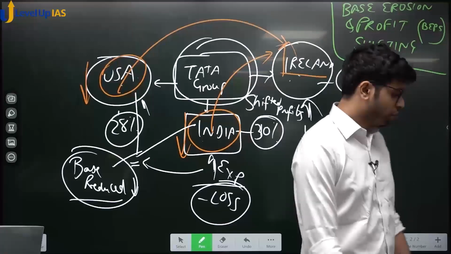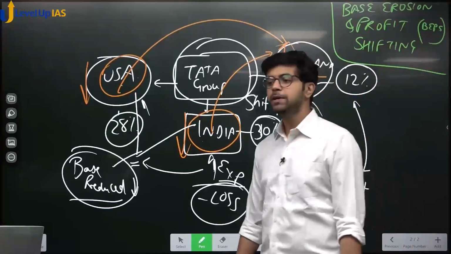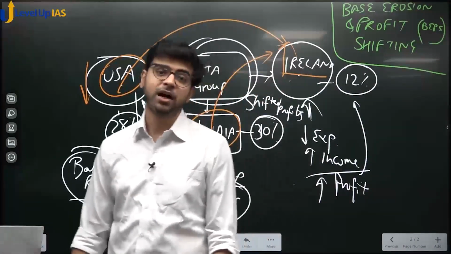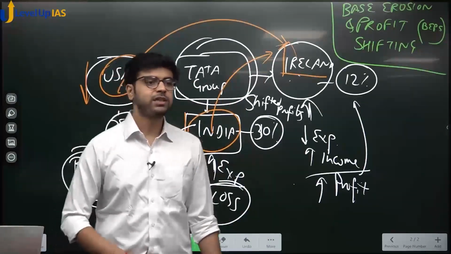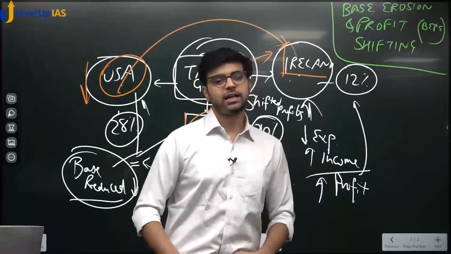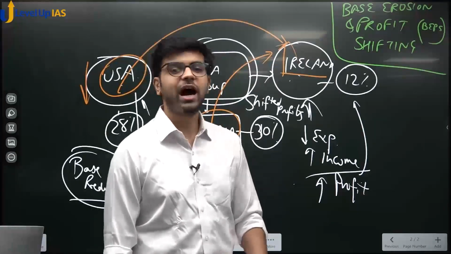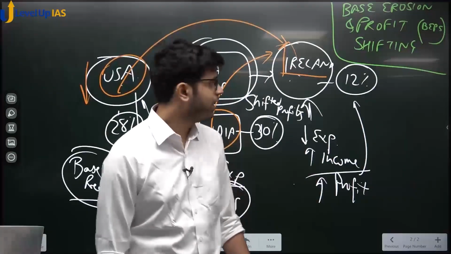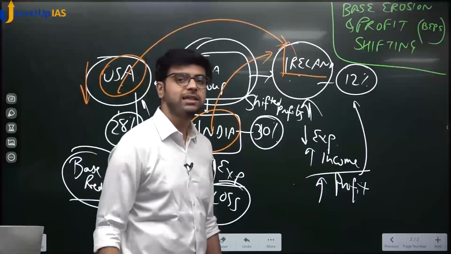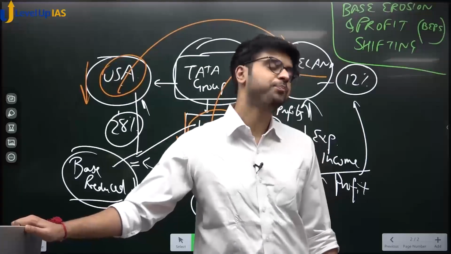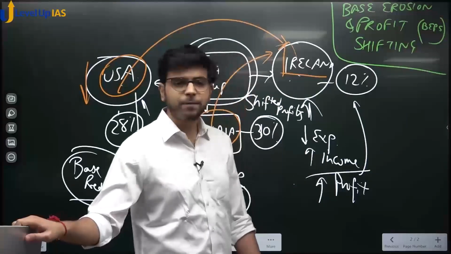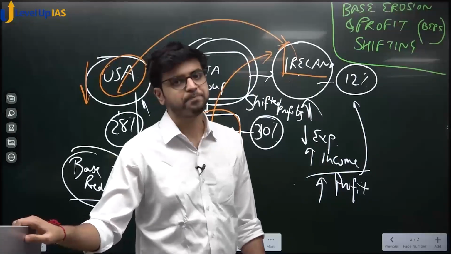BEPS. So normally developed countries have a high tax rate. We saw Denmark, France, 40-45% tax to GDP ratio, and their tax to GDP ratio can increase only when they have a high tax rate. Today if instead of 10% we raise our tax rate to 20%, then our tax to GDP will also increase, obviously, right? So developed countries have a high tax rate normally.